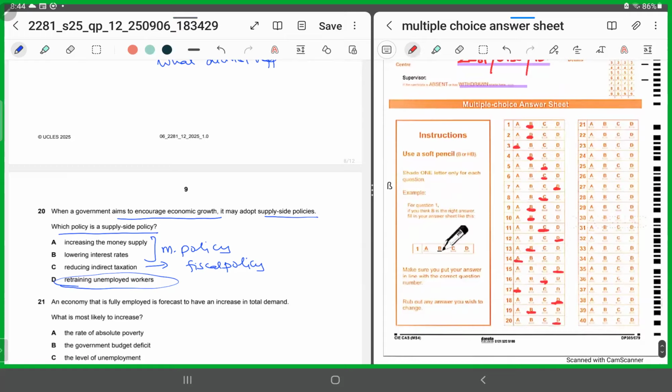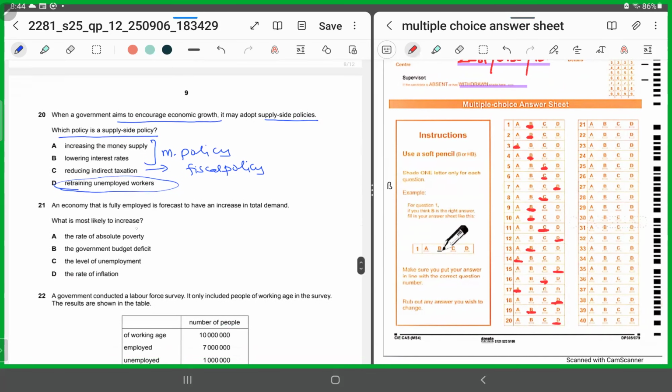I hope it's clear. 21 says an economy that is fully employed is forecast to have an increase in total demand. So the economy is already on its PPC. Now, if there's an increase in total demand, what do you think should increase? Inflation. So for 21, we'll shade in D.